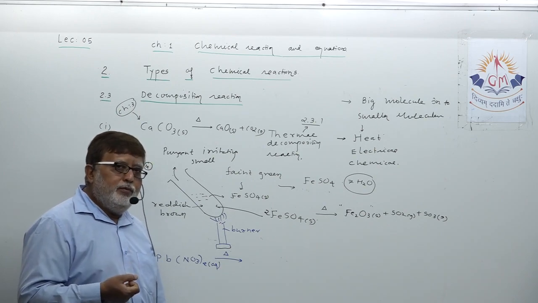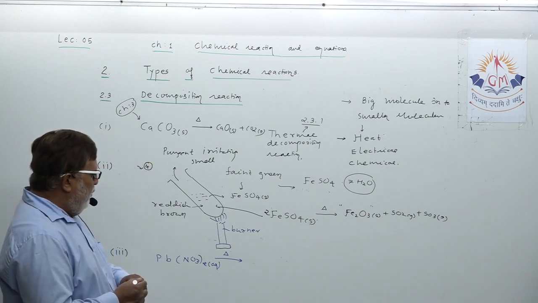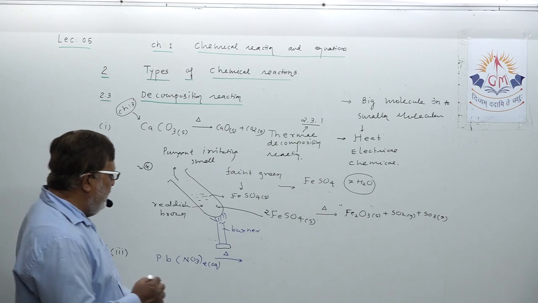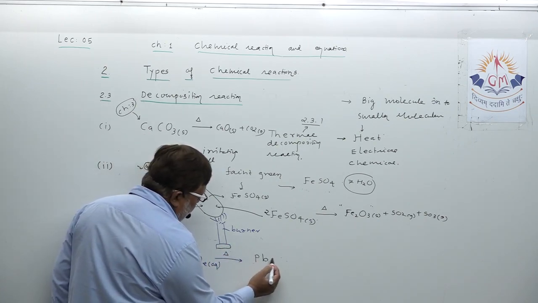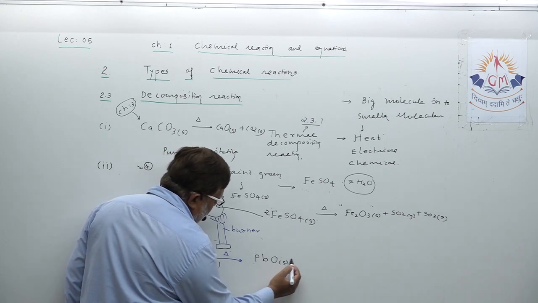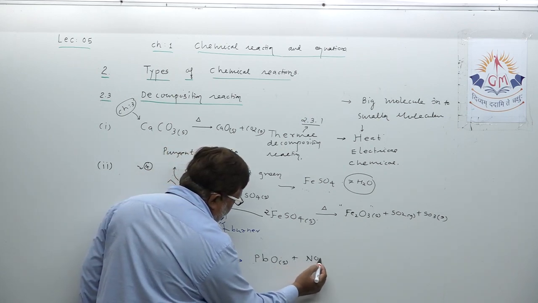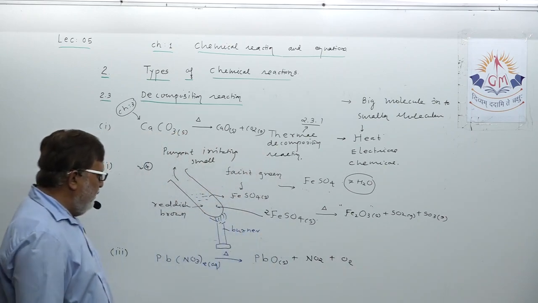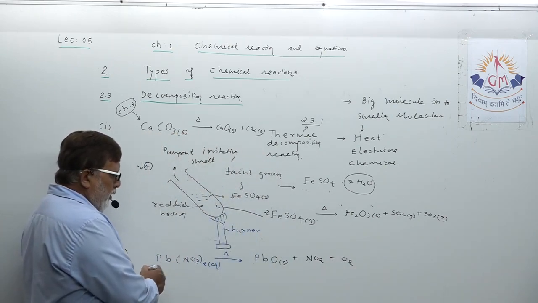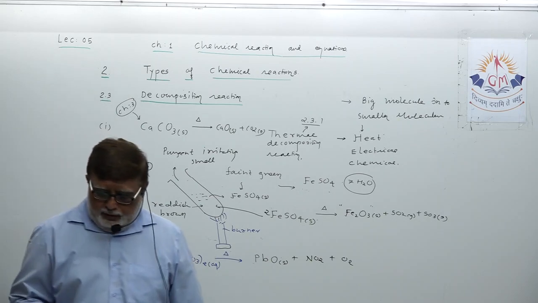Actually, what is that brown fume? So when you heat lead nitrate, it will split into lead oxide plus nitrogen oxide and oxygen, dear student. Understand? Balancing we have studied also.